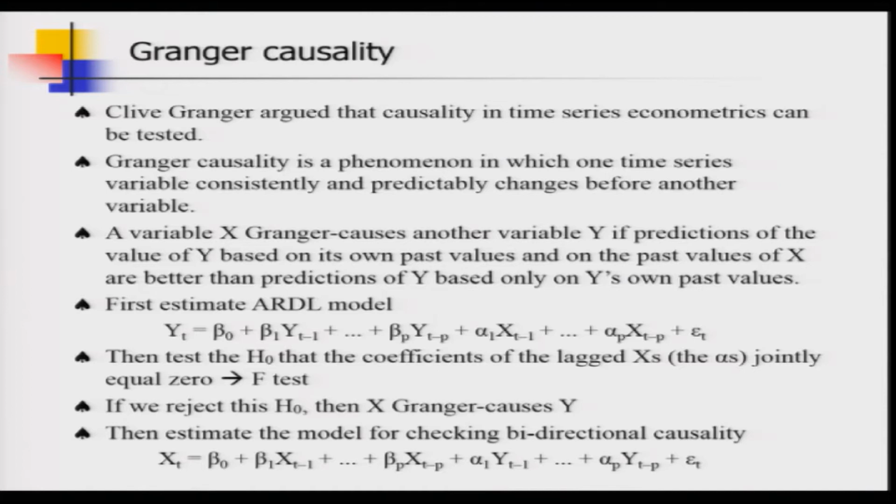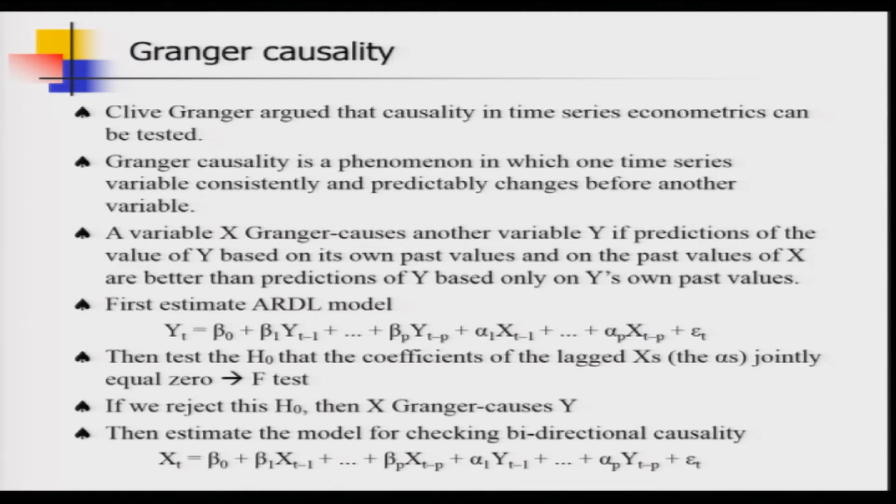Formally speaking, Granger causality is a phenomenon in which one time series variable consistently and predictably changes before another variable. There is another term, that some variable Granger causes another variable. So, let us have a formal definition.